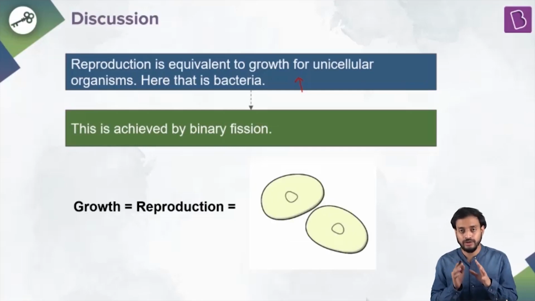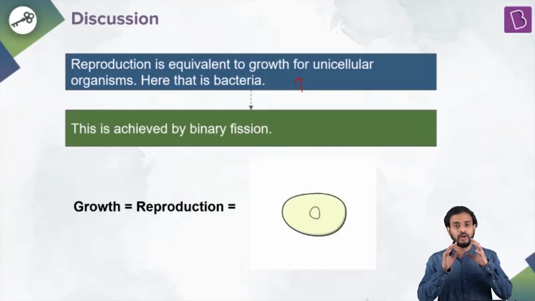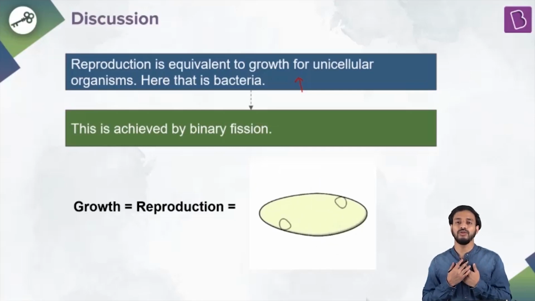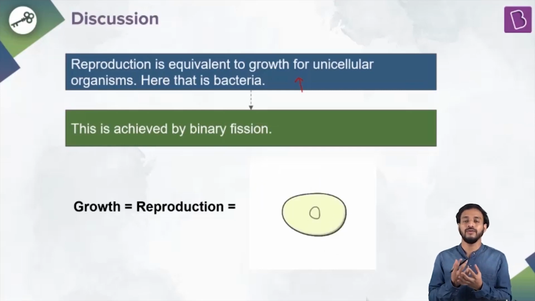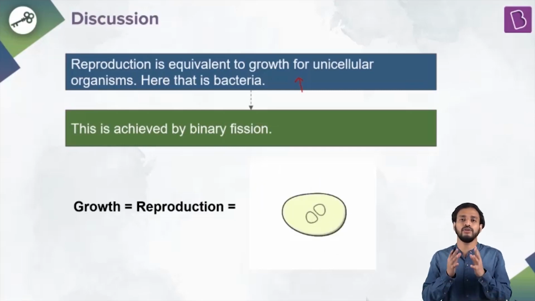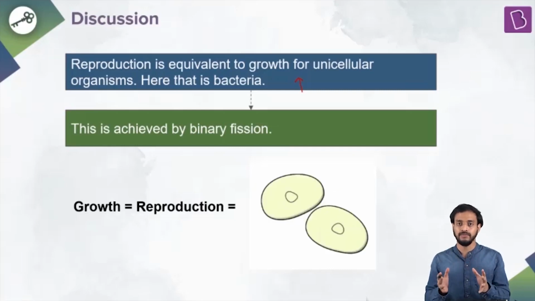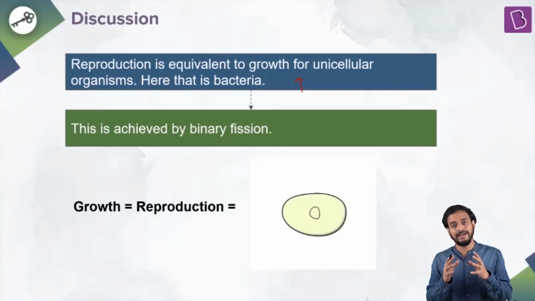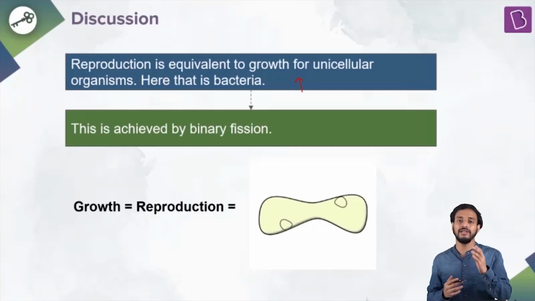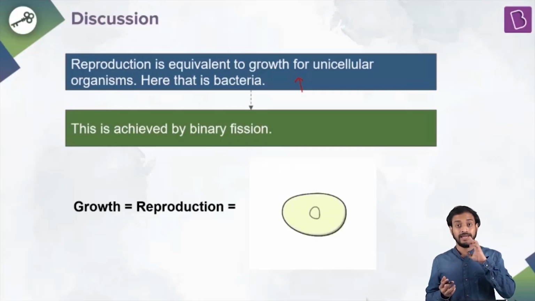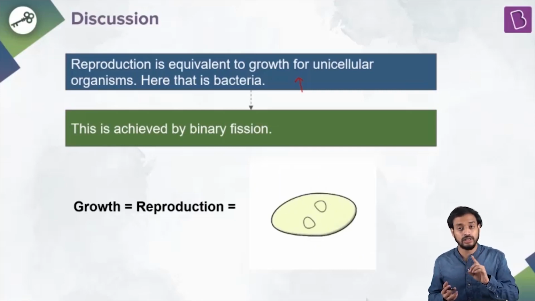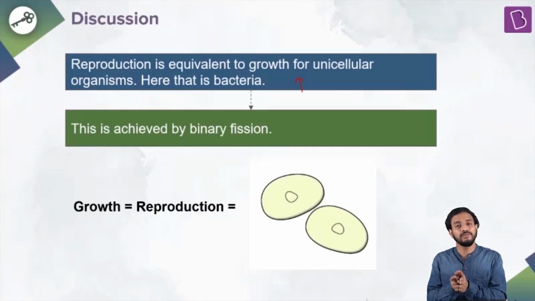You see, first you have to understand one thing. Growth, for example, I have grown, right? My height has grown. My organs have grown. Why? Because of cell division. Simple, the process of cell division. In fact, all the organisms grow by cell division. Cells have to divide. A mass of cells will form. Then only they will grow. That's logical. But every time the cell is dividing, that does not mean that the organism is reproducing.